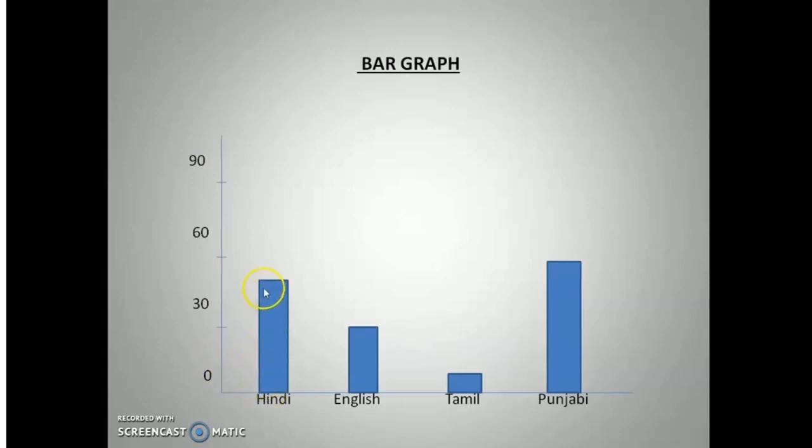Then if we check how many Hindi speakers were in the group of 150 students, then it comes out to be 30, 40 and around 50. So this is how we can locate Hindi speaking students. Similarly, those who spoke English were around 30. If you check out the level of this column, it is very parallel to this distance at y-axis, around 30. And similarly, Tamil speaking were around 10 and those who were speaking Punjabi were around 60. So this is how we use bar graph to represent categorical data.